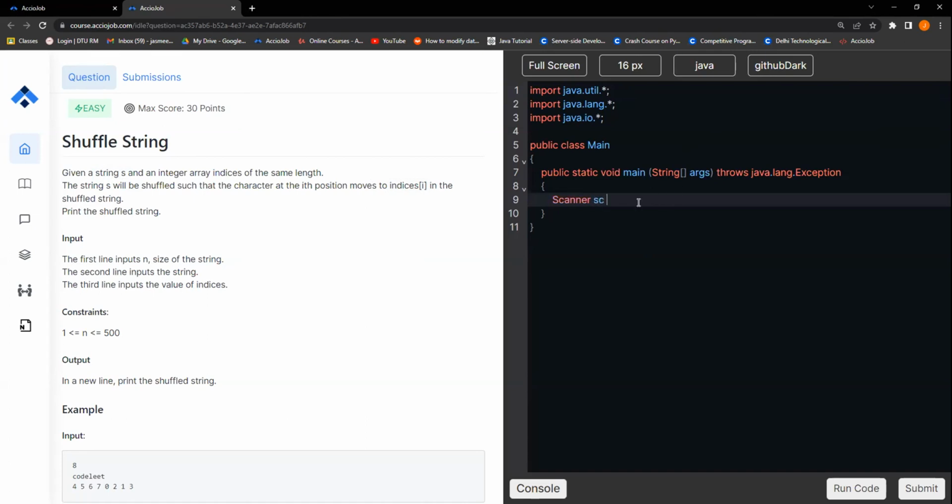Okay, Scanner sc is equals to new Scanner(System.in), right? Let's take the inputs. The first line input is the size of the string. Okay, let's take this n.